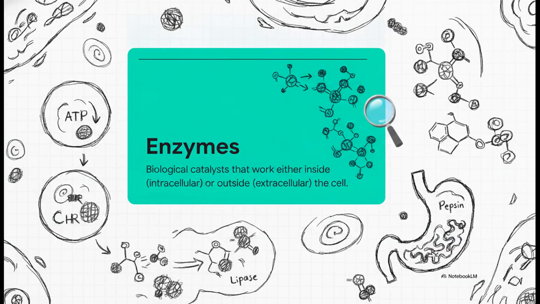Now, if we were to zoom in even closer on those cells, we'd find a massive flurry of chemical activity, all driven by enzymes. These are biological catalysts that literally make life possible, and they are highly organized. As you can see, there are two main categories here. Intracellular enzymes do their work strictly inside the cell. Examples of these include ATPase and cytochrome C reductase. On the other hand, extracellular enzymes are secreted to work outside the cells. Classic examples here are pepsin and lipase, which are the ones that help break down materials in our digestive tracts.